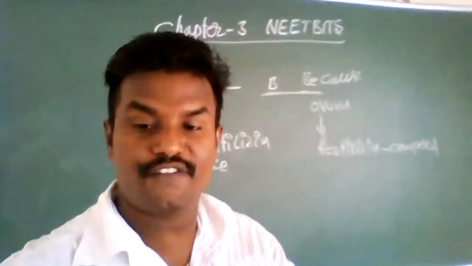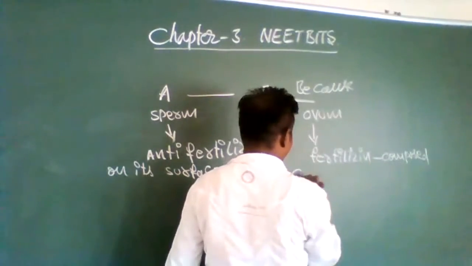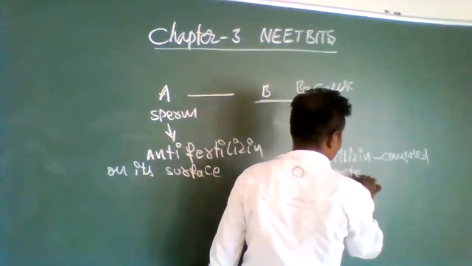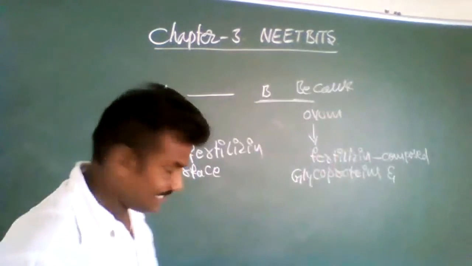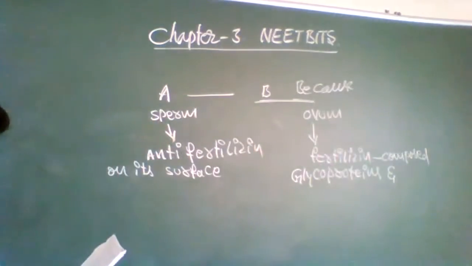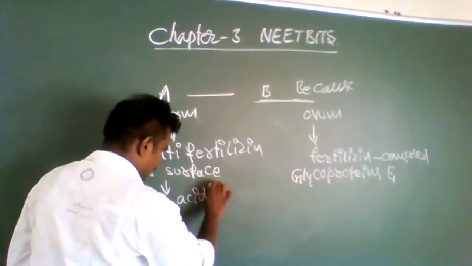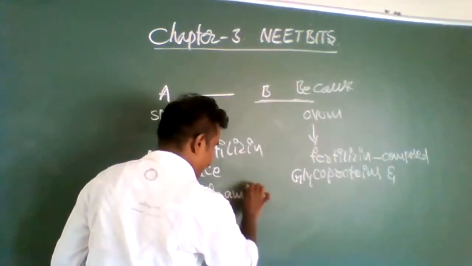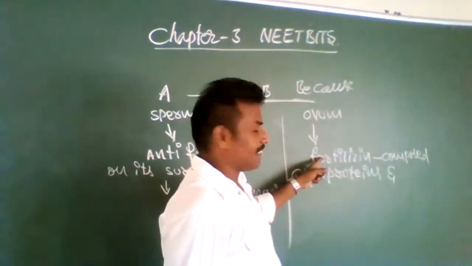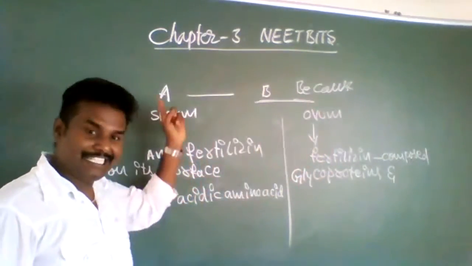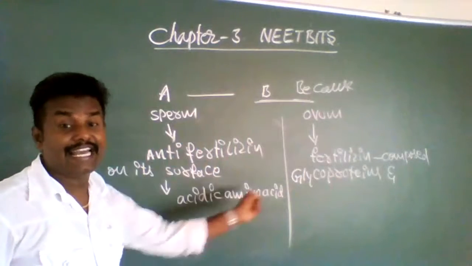Fertilizin is composed of glycoproteins, and anti-fertilizin is made up of acidic amino acids. Fertilizin is present in the ovum. Anti-fertilizin is present in the sperm. Fertilizin is made up of glycoproteins. Anti-fertilizin is made up of acidic amino acids.